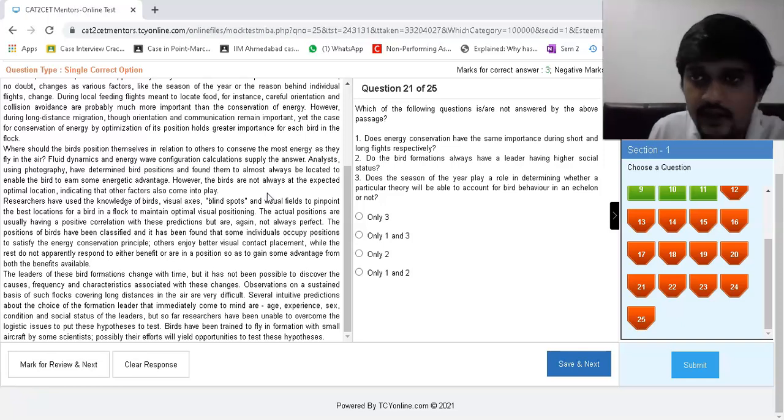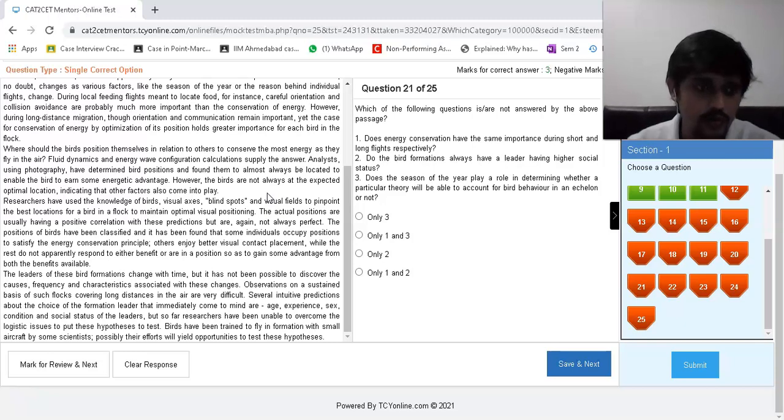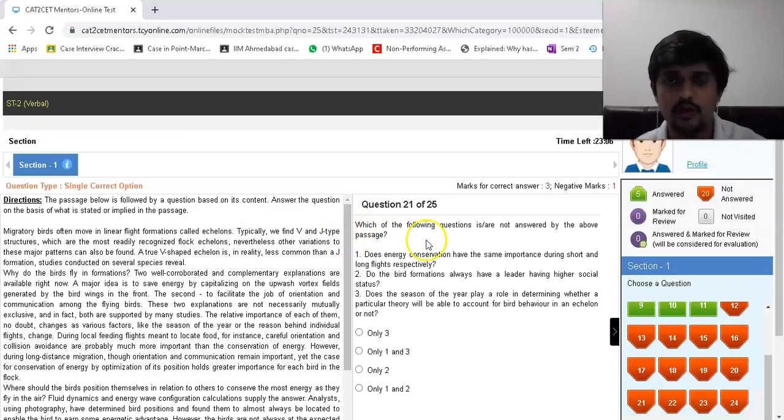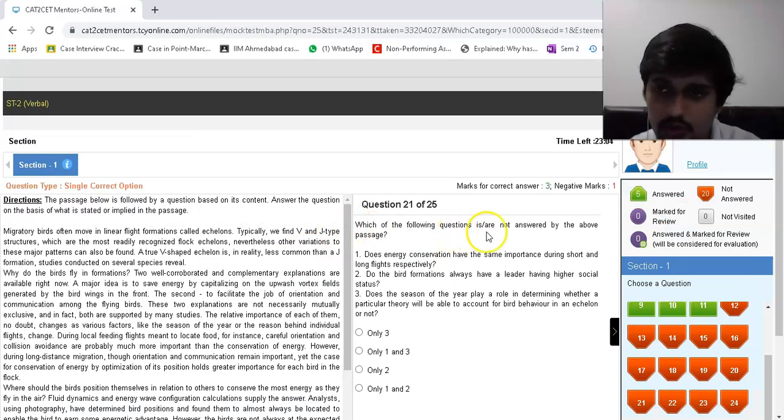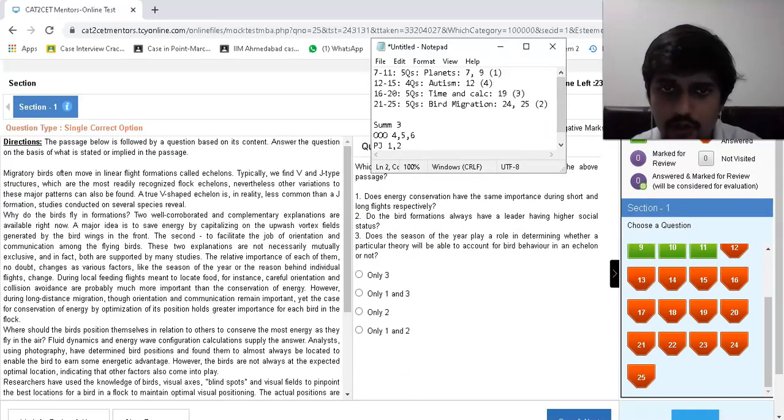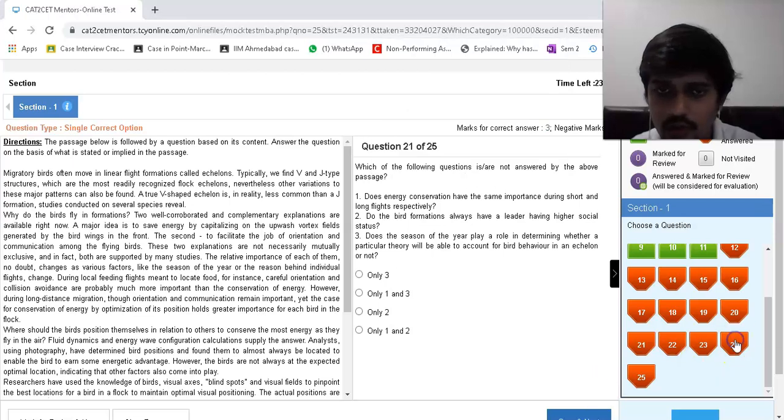Birds have been trained to fly in formation with small aircraft. This will lead to an opportunity to test these hypotheses. Okay. It's an interesting one. Which were the objective ones? 24 and 25 were the objective.